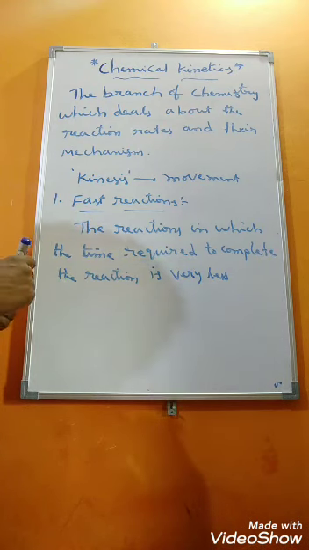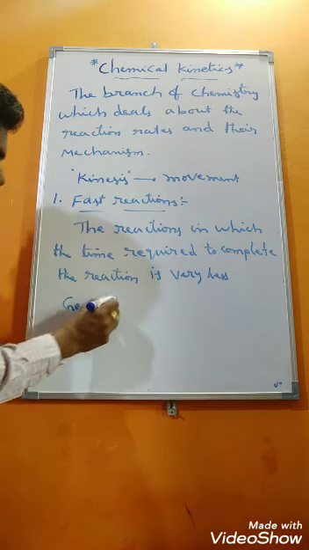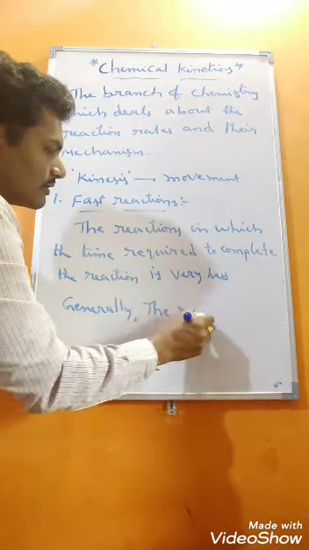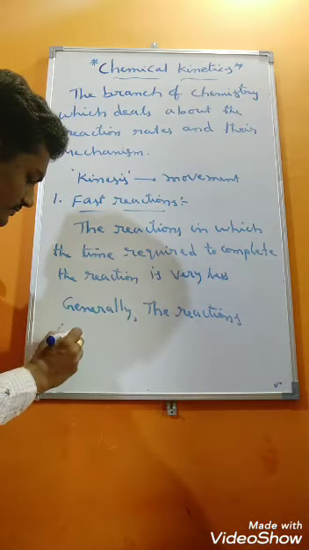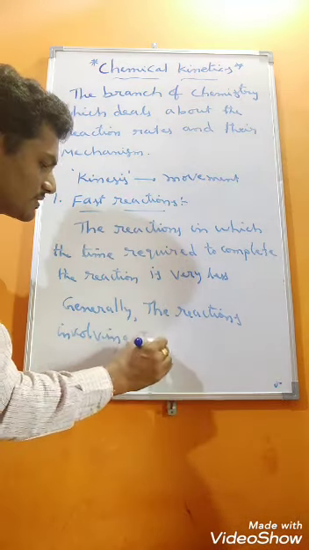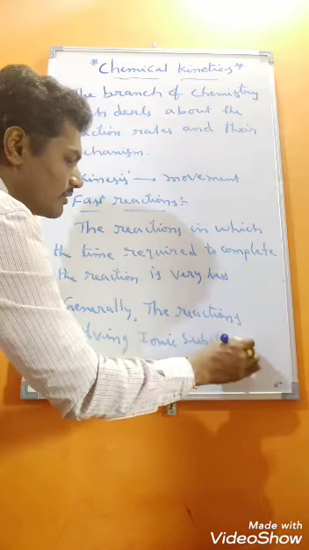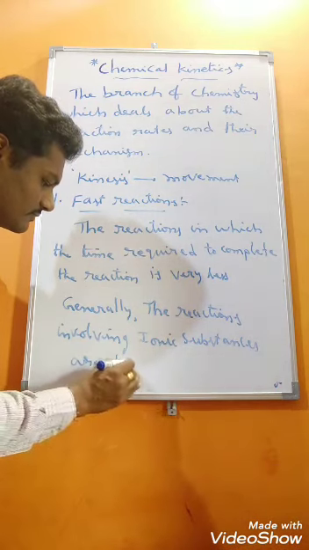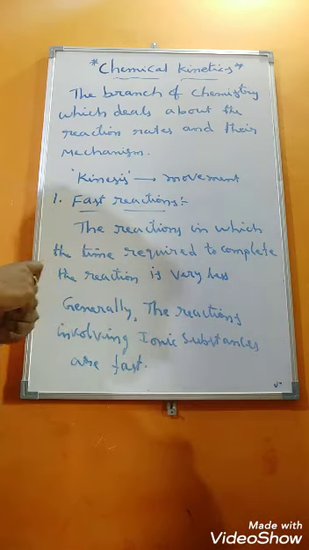We have an idea, that is, generally the reactions involving ionic substances are fast. The reactions involving ionic substances are fast reactions generally.